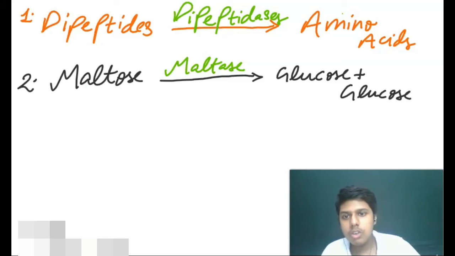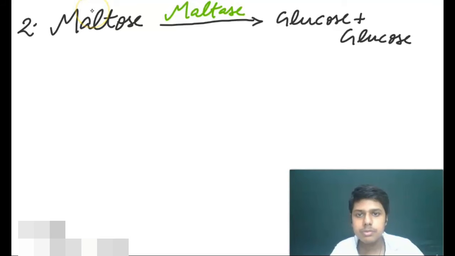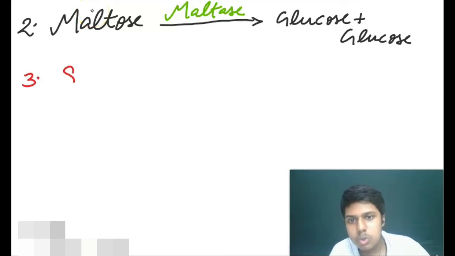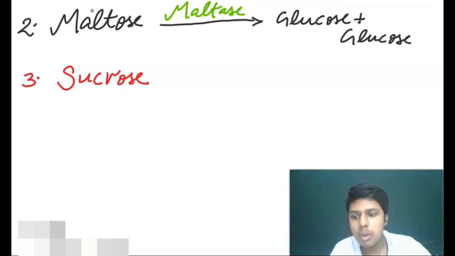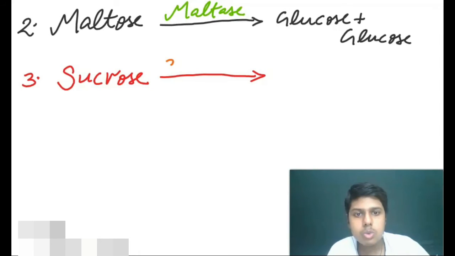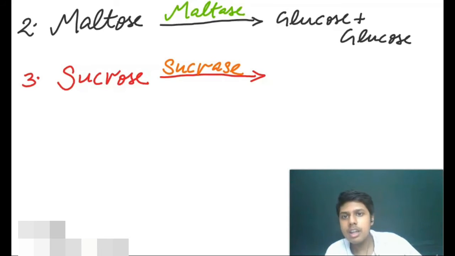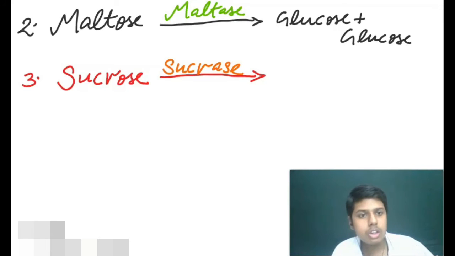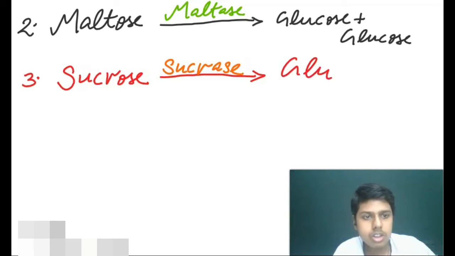Now we are going to see the third one. In the third one, sucrose, with the help of the enzyme sucrase, gets converted into glucose plus fructose.